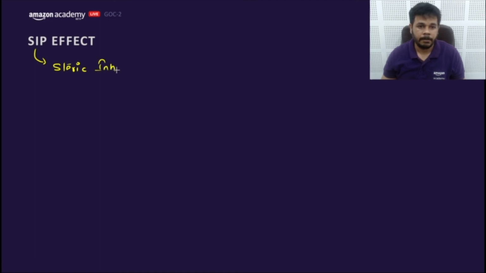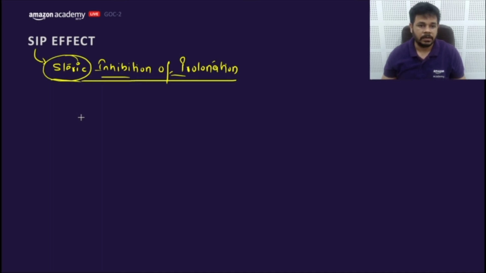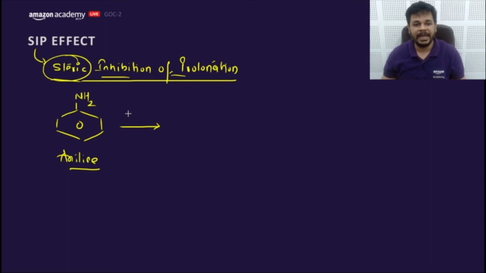steric inhibition of protonation. Inhibition of protonation due to steric reason. Let's move. This SIP effect is only and only and only observed in what? Aniline. This is the effect which is observed in aniline only.